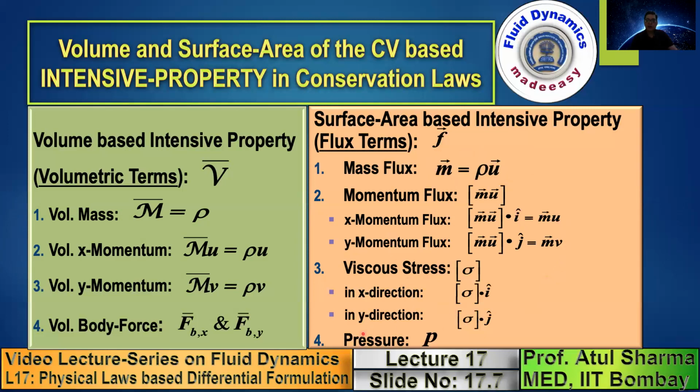You also encounter pressure as a flux term, which corresponds to the pressure force per unit area. This pressure always acts normal to the surface on any surface that was discussed in the previous lecture. So these are the volume-based intensive properties and the surface-based intensive properties, which are obtained from the previous slide on extensive properties by dividing by the volume, as shown here. These terms are obtained by dividing the mass flow rate per unit area, momentum flow rate per unit area, viscous force per unit area.